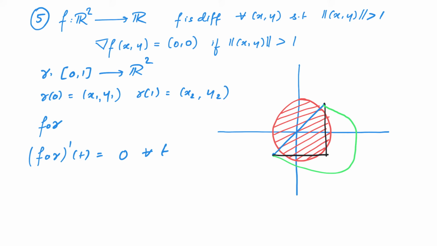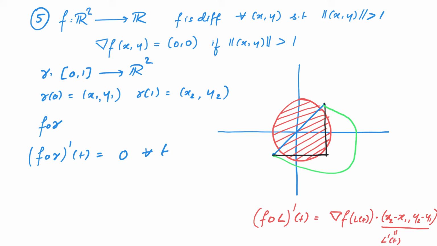And recall that in the earlier case where this curve was just a straight line L joining the 2 points, we could observe that (f composed with L)' at t is equal to the gradient of f at the point L of t dot product with x2 minus x1, y2 minus y1. But this x2 minus x1, y2 minus y1 was nothing but the derivative of L at t.